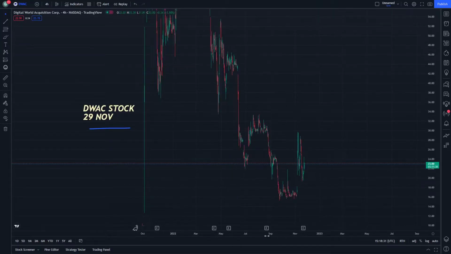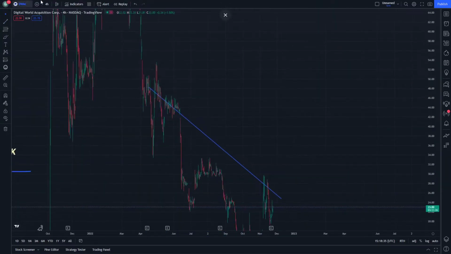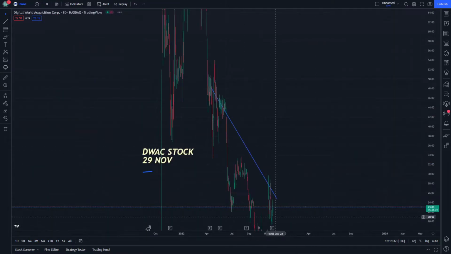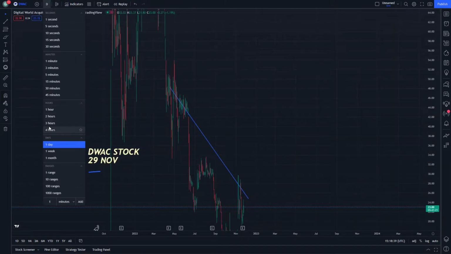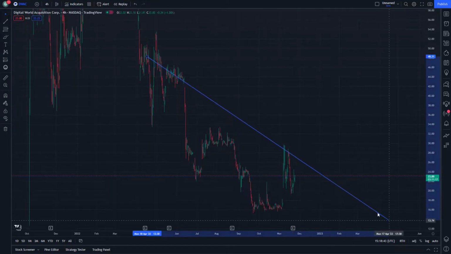Let's start with an easy price prediction explanation. So this is going to be returning back for what we want on this stock, or if we want to see that it's going to be on one day, it's going to be a little different here for 4 hours, but 4 hours is easy to explain.